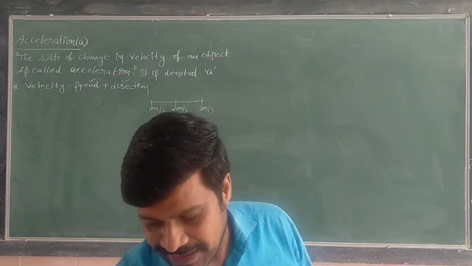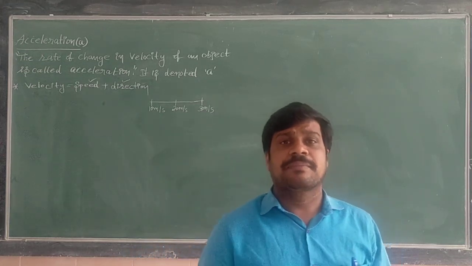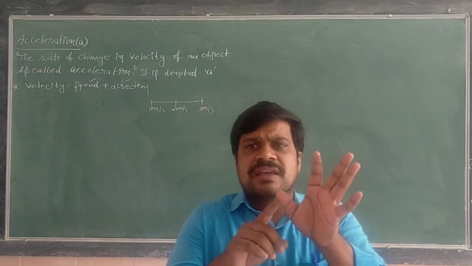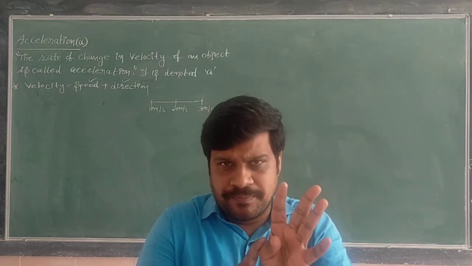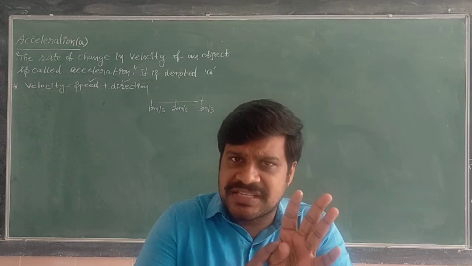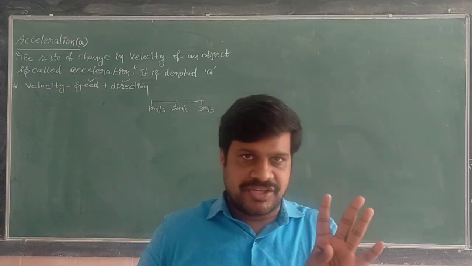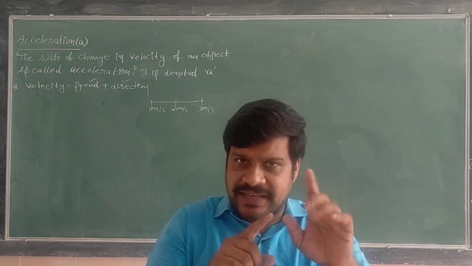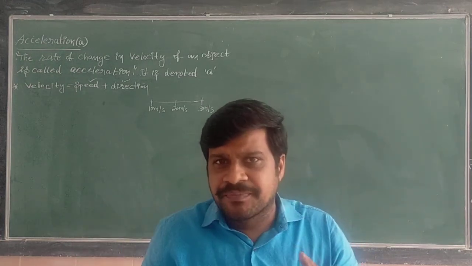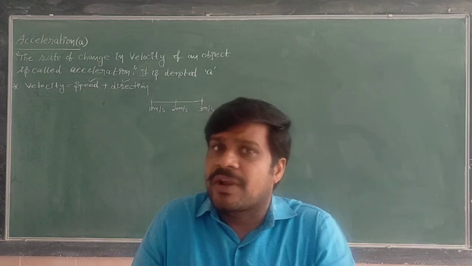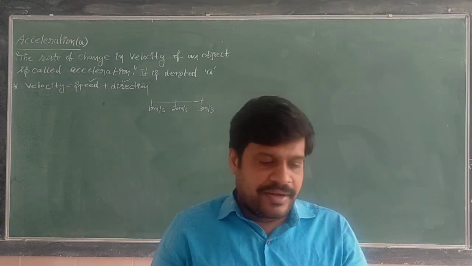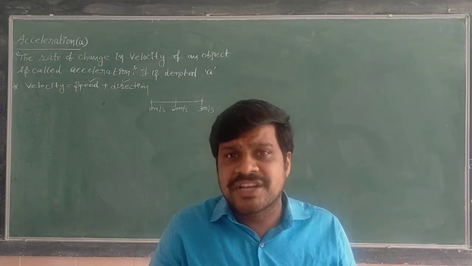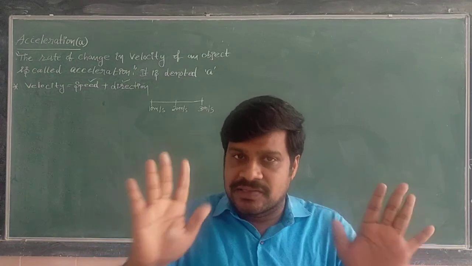That means the velocity of the body can change in three ways. First, only by changing the direction of the body, velocity changes. Second, direction constant, only speed is changing; then velocity also changes. Third, speed and direction both are changing, and velocity also changes.